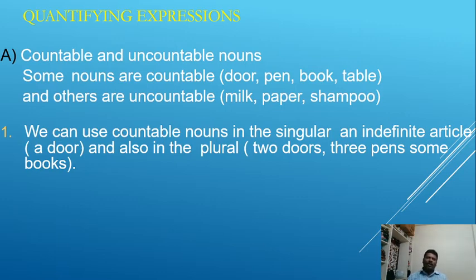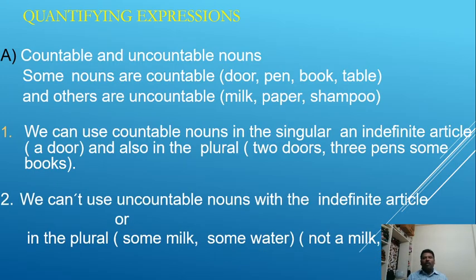Try to understand. With singular countable nouns, we can use the indefinite article. "I have pen" is wrong. "I have a pen" is right. Pen is a singular countable noun. But we can use plural countable nouns without articles. I have pens. I have three pens. Two doors. Right? If you have any doubt, please ask me.